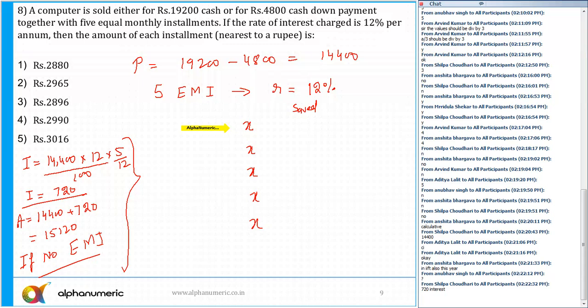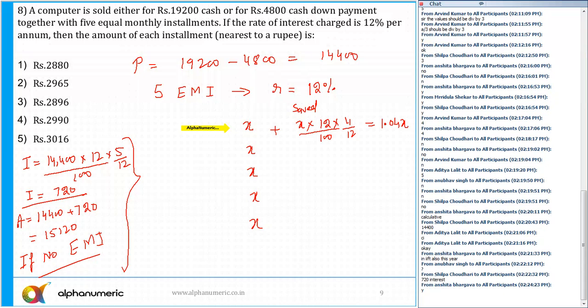So how much have I saved? The amount I have saved is nothing but X at the rate of interest, which is 12. Principal X into rate of interest 12 for 4 months, because after the first month I paid X. So for 4 months it will be 4 by 12 and then divided by 100. The total amount is this plus this. So this value comes out to be 1.04x. Is that part clear to all of you?